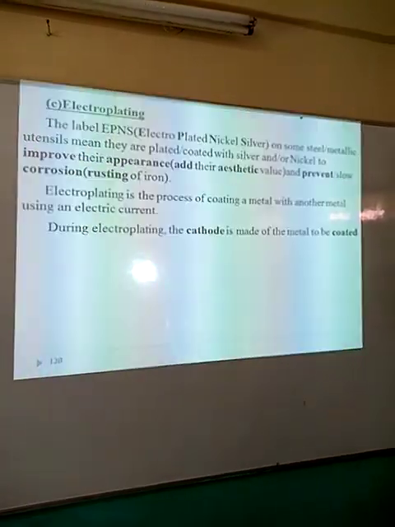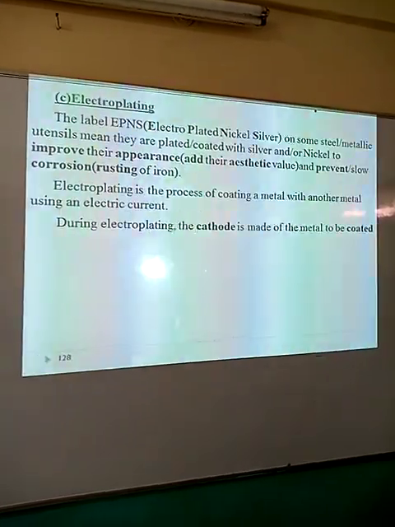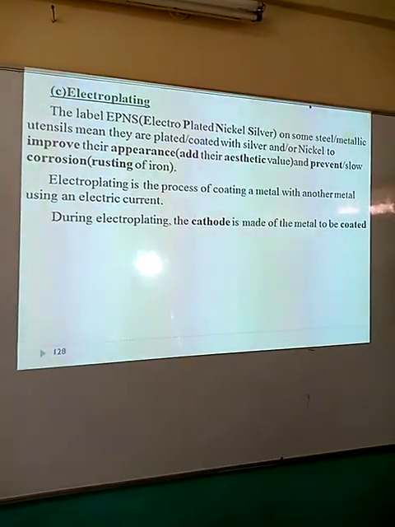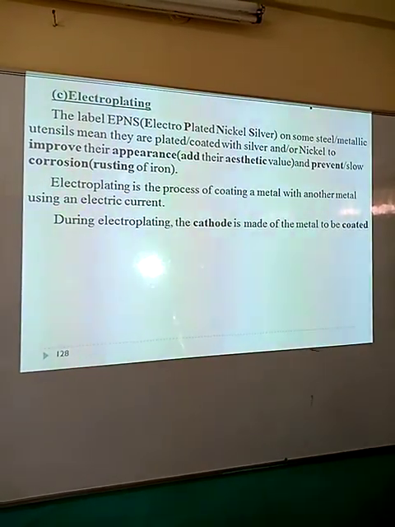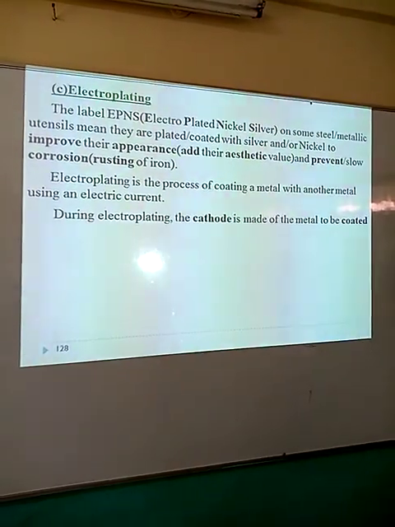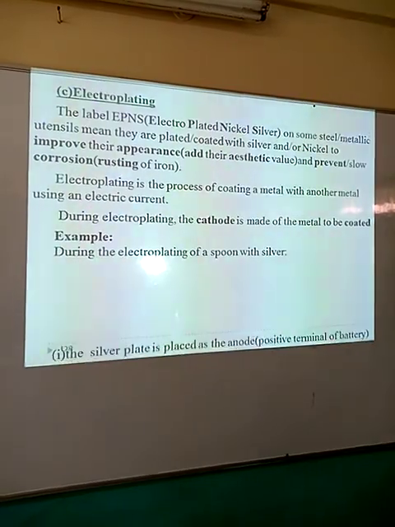Now during electroplating, the cathode is made up of the metal to be coated. Remember that? The cathode must be made up of the metal to be coated, and we have a good example here.